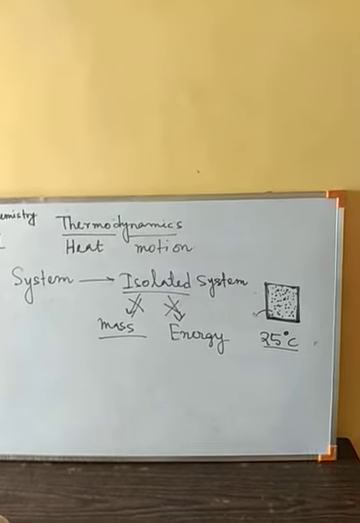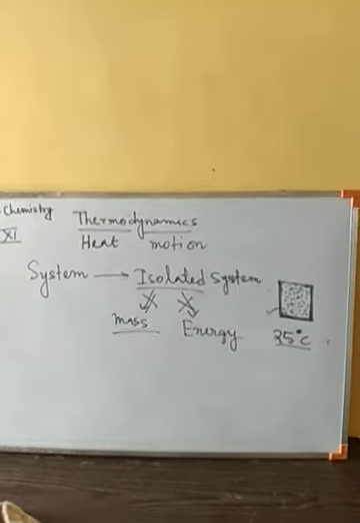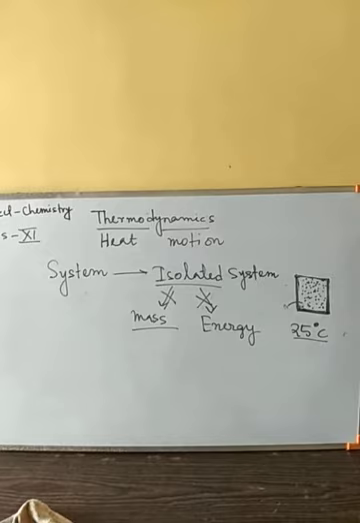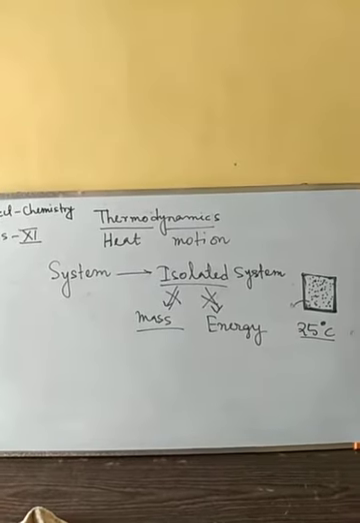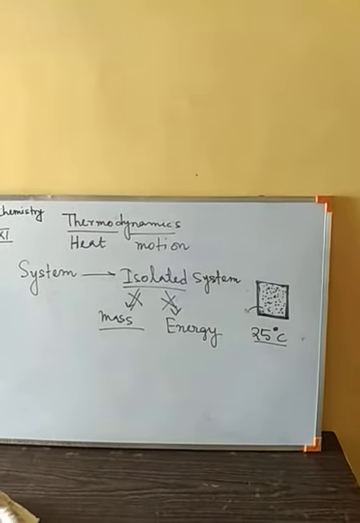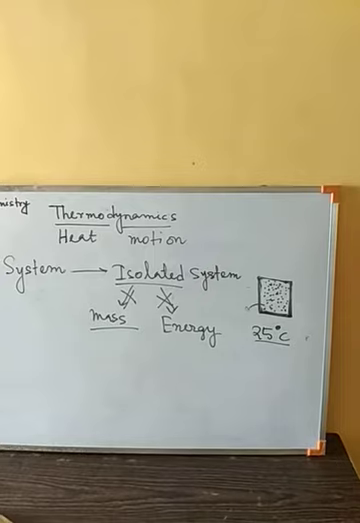One is the open system, where both mass and energy can flow. Next we have the closed system, where only energy can flow, but mass cannot flow. And next we have the isolated system, where mass and energy both cannot flow. Okay, so these three we have.